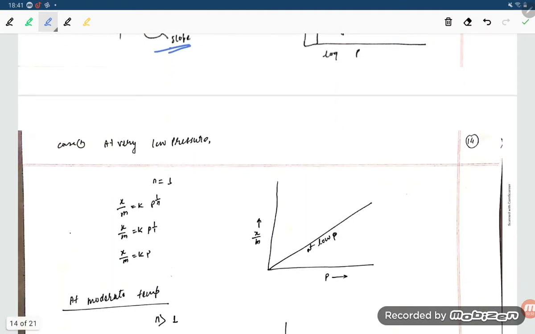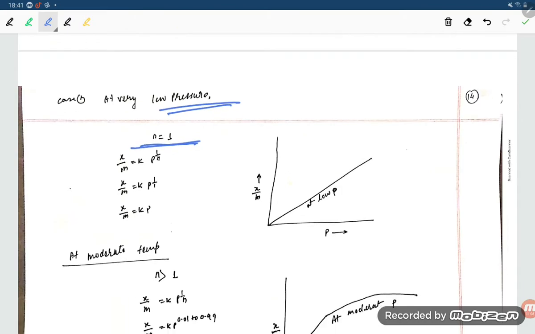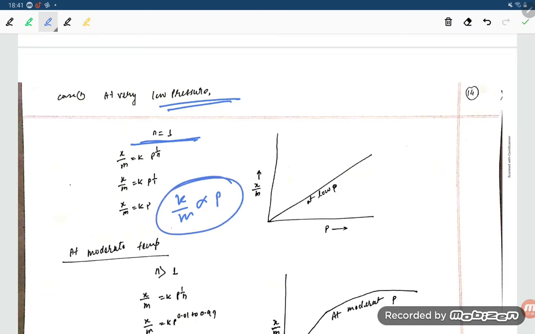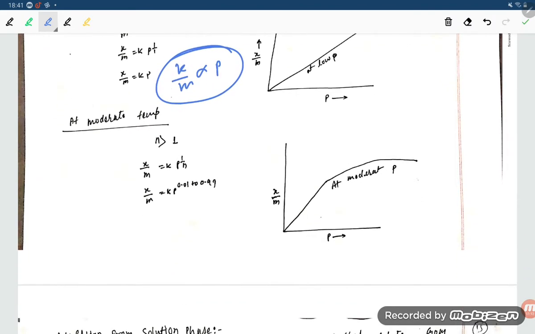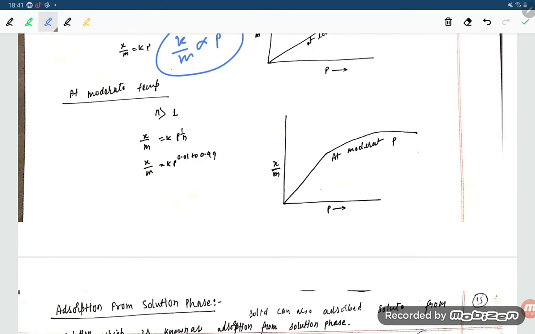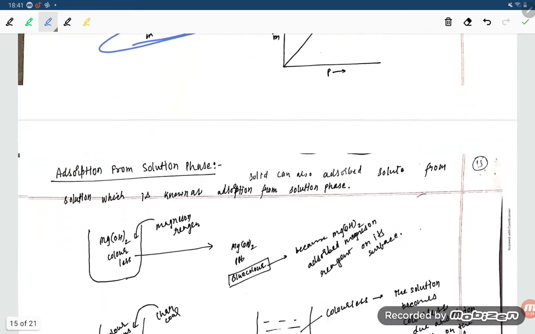Okay, at very low pressure, n is equal to 1, so x by m is equal to k p to the power 1 by 1, that is 1, so x by m is equal to kp. So x by m is proportional to p, so the higher the pressure, the higher will be the extent of adsorption at low pressure. At moderate pressure, n is greater than 1, so 1 by n will be between 0.1 and 0.99.